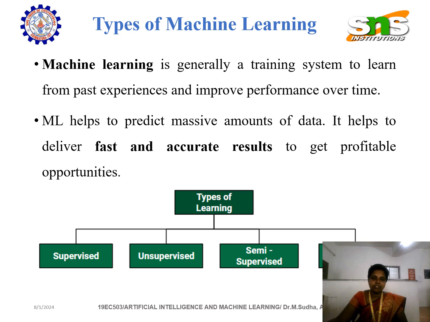And here we are going to see the types of machine learning. First one is supervised machine learning, unsupervised machine learning, semi-supervised machine learning, and reinforcement machine learning. So we will see one by one in detail.